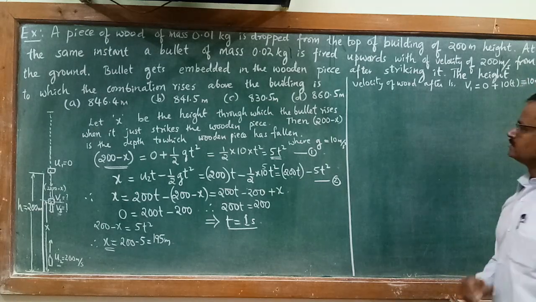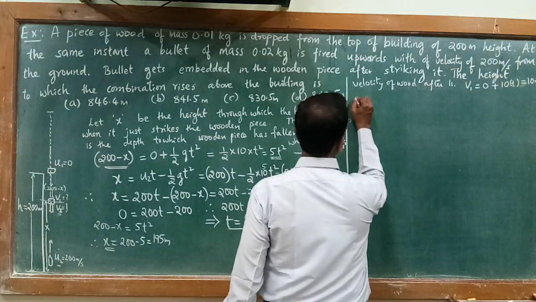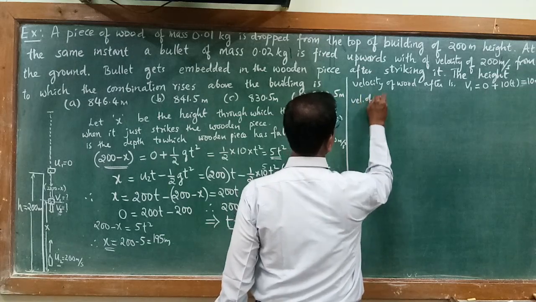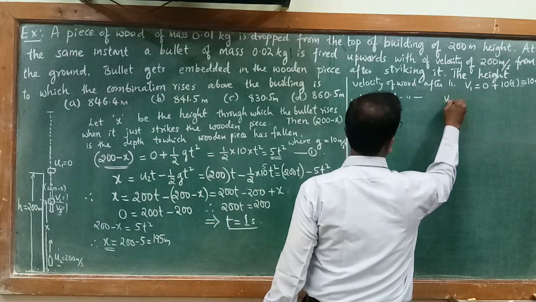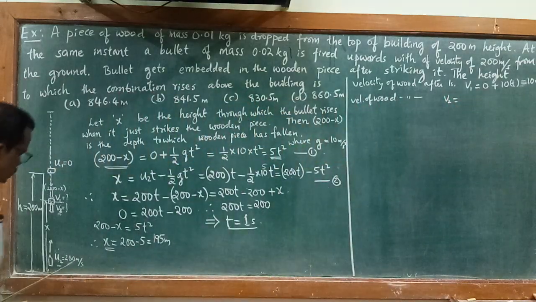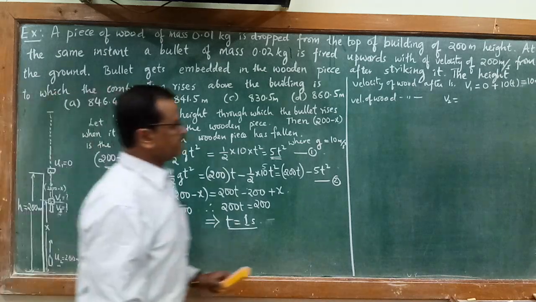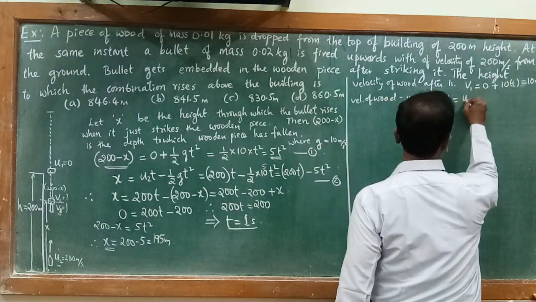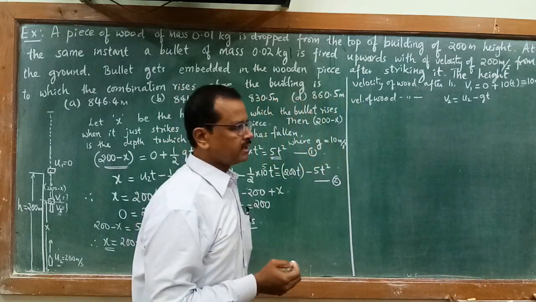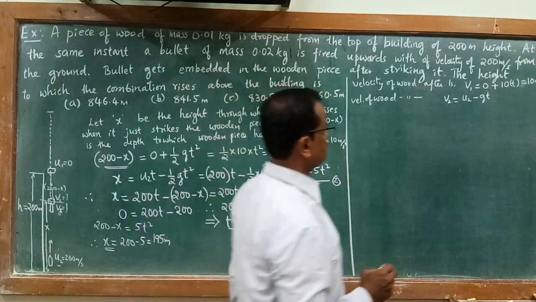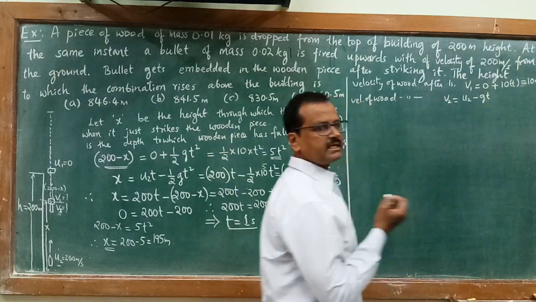10 meter per second. Similarly, what is v2? Velocity of bullet after 1 second, v2 equal to u2 plus at. Here a is minus g. So u2 minus gt. The time of striking the wooden block is the same instant, so that is t, again 1 second, and I have taken minus because it is retarding.